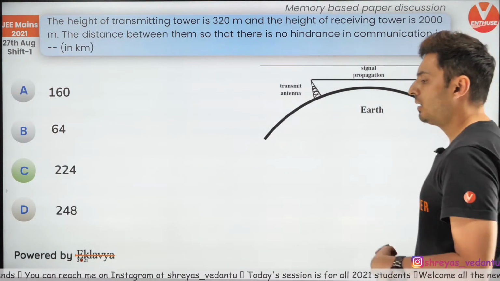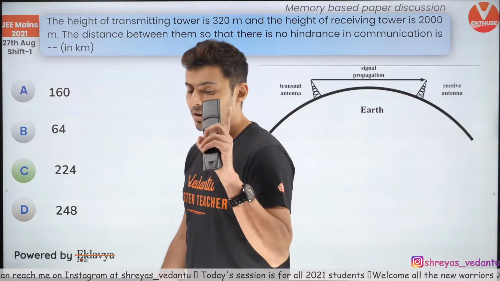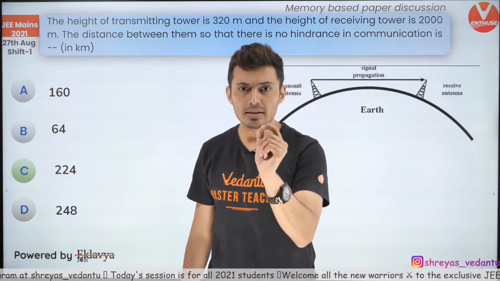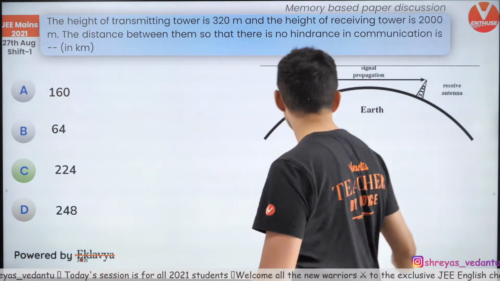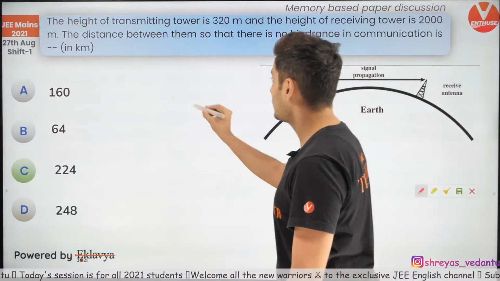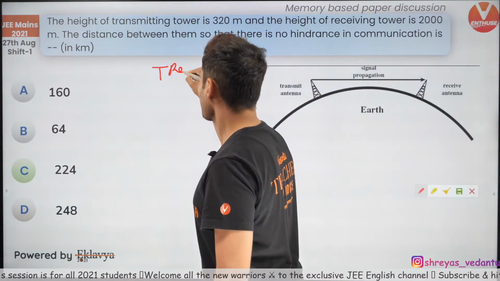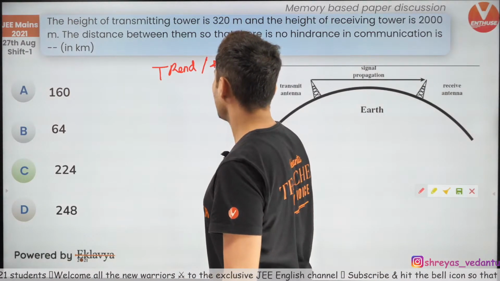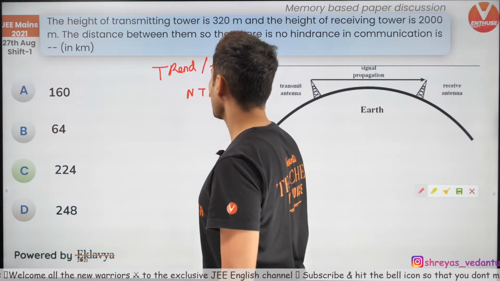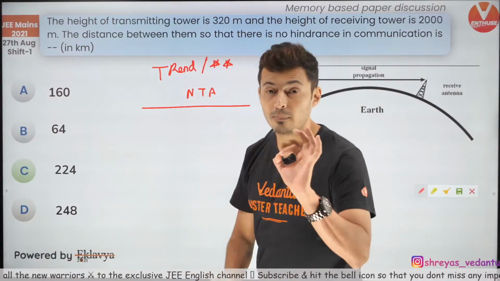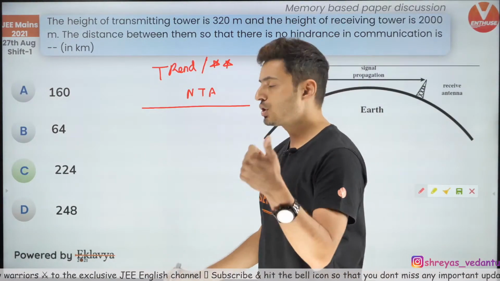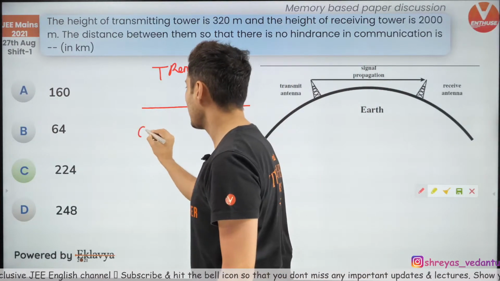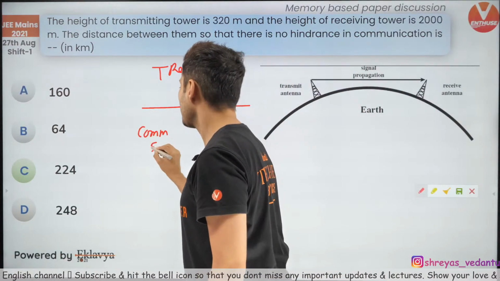Acha, by the way guys, advance warning before I go to the next question. Here is the trend I am seeing, what NTA has done. My guess is, let's say they choose a topic, for example communication system.